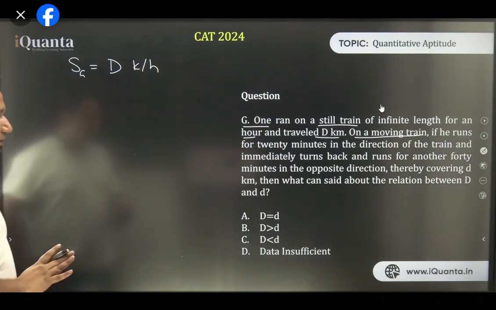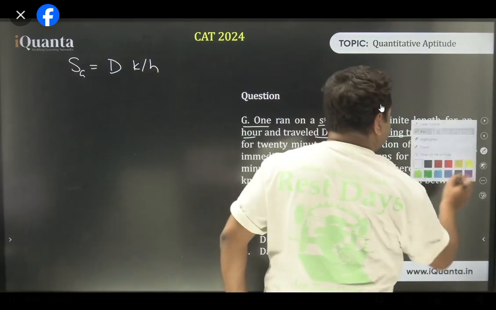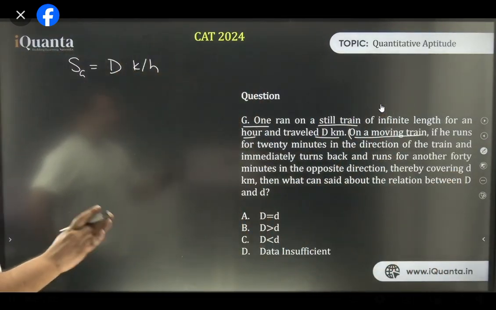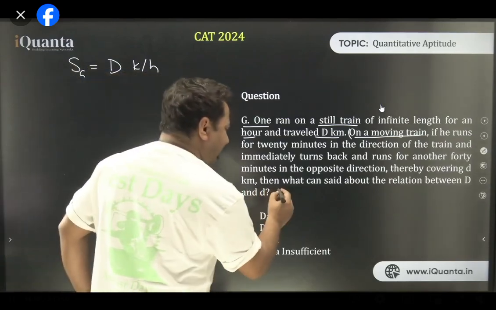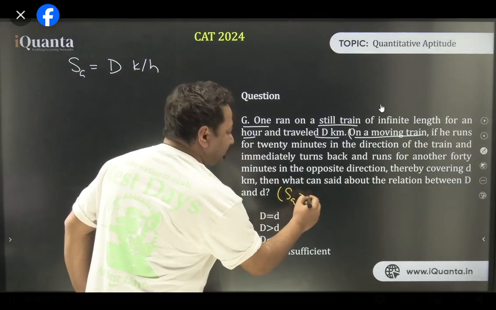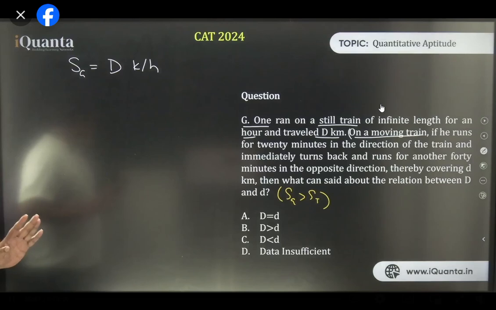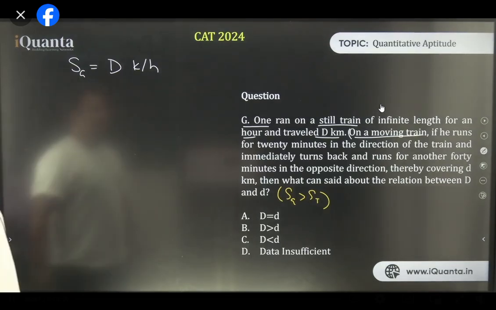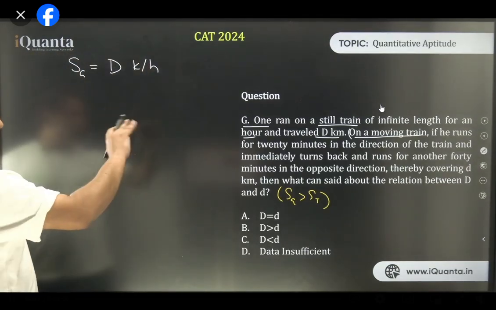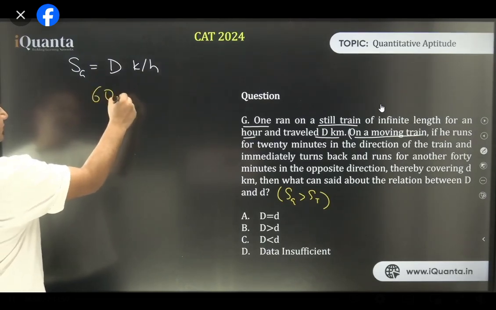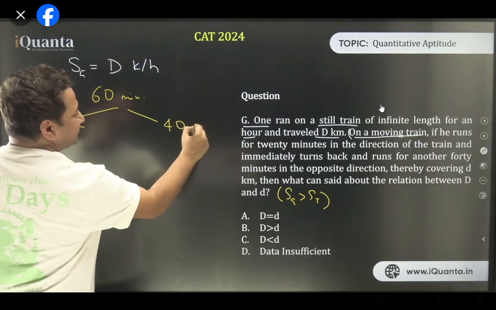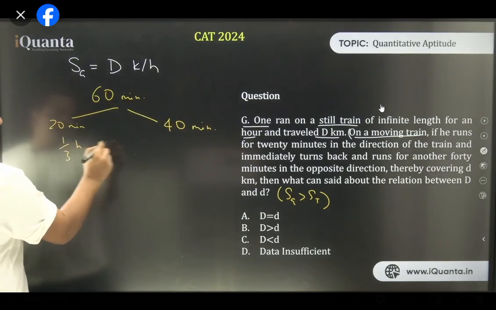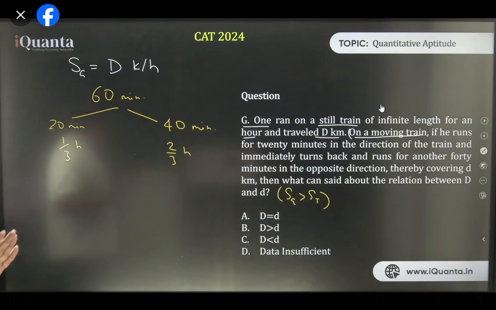Clear? Now it says on a moving train, if it runs for 20 minutes in the direction of the train and immediately turns back and runs for another 40 minutes in the opposite direction. Okay? So here in the question I'm giving that the speed of G1 is greater than the speed of the train. Then no one will ask again and again why we assume this. All right? So now tell me, in the second case, total 1 hour, that is 60 minutes. First 20 minutes, something happens, and the next 40 minutes, the reverse happens. 20 minutes is 1/3 of an hour, 40 minutes is 2/3 of an hour. Whatever I'm saying so far, is that clear?